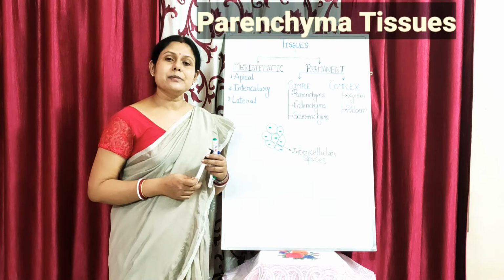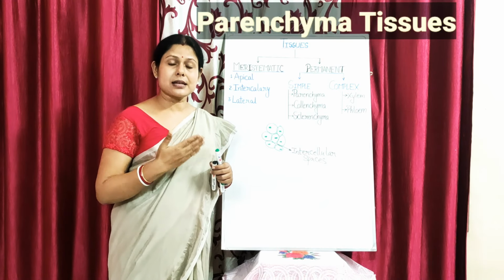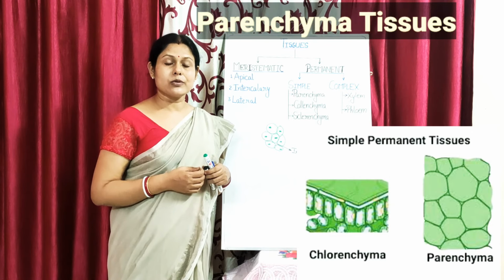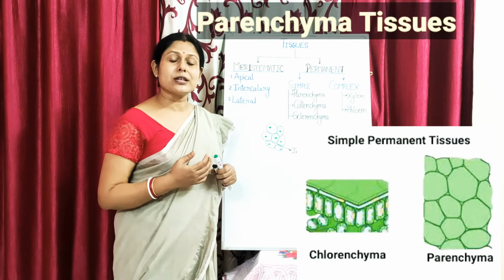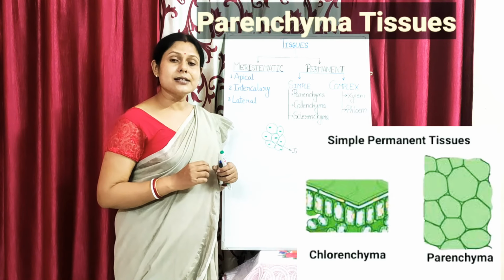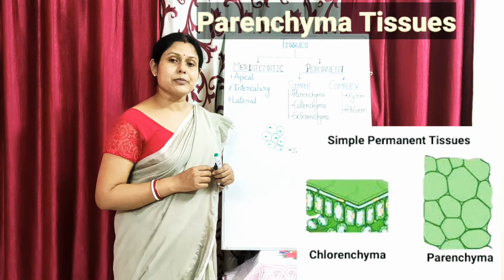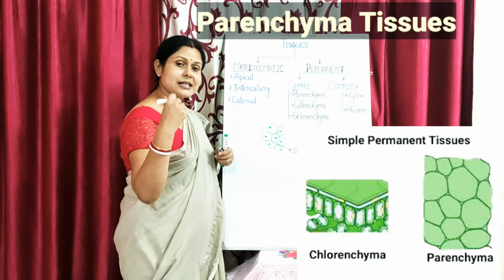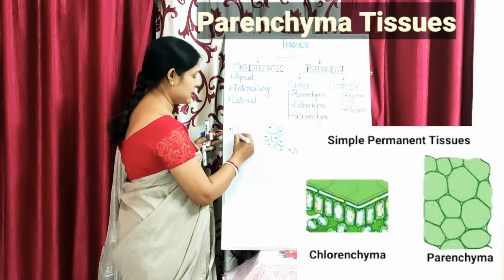Besides this, parenchyma cells are also associated with the chloroplast. In leaves, the parenchyma cells are of two types: one is called spongy parenchyma and the other is called palisade parenchyma. They are associated with chloroplasts, which have the green pigment chlorophyll, and as a result they help in photosynthesis. When the parenchyma is associated with chlorophyll, what is the name of that parenchyma? It is called chlorenchyma.